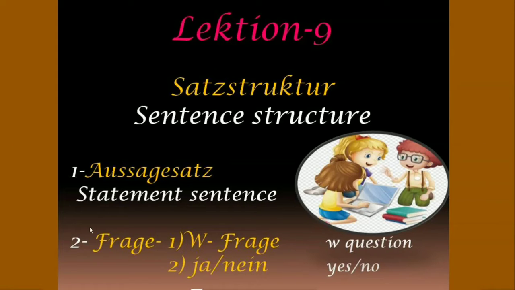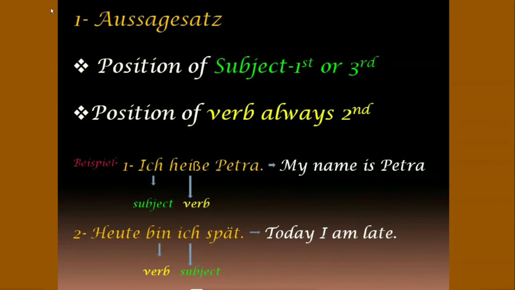First is Aussagesatz, which means statement sentence. And second is question, which is Frage, which is divided into two parts, W-Frage and second Ja-Nein-Frage. W-Frage means W questions and Ja-Nein-Frage means yes-no question. So let's begin. First is Aussagesatz, which is statement sentence.